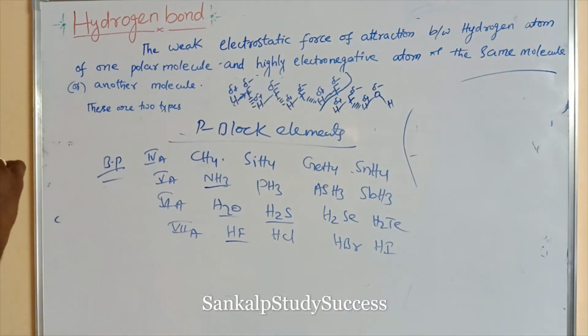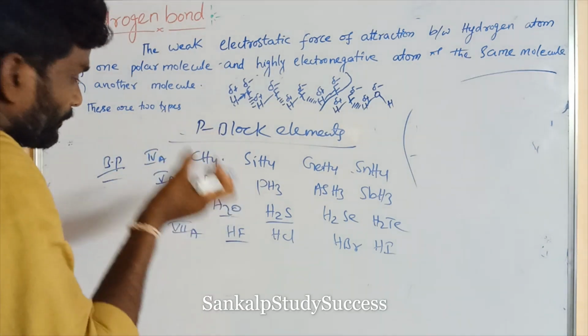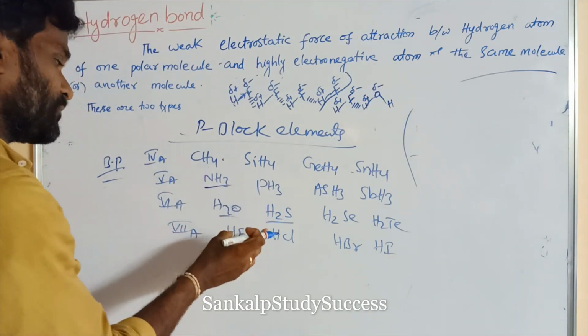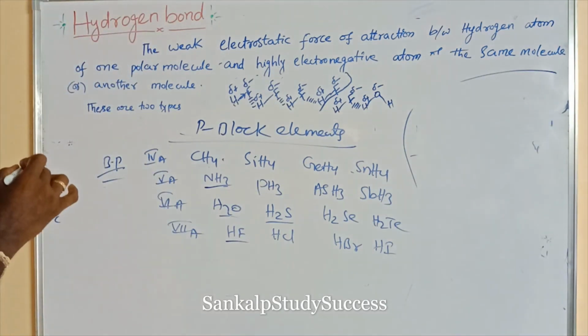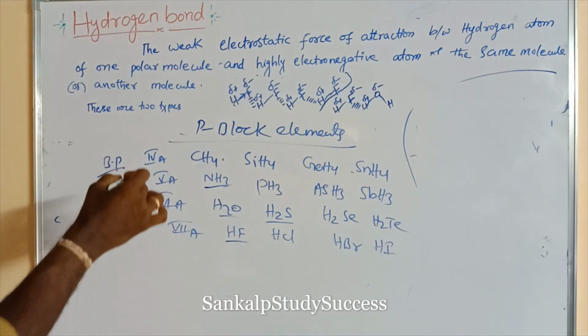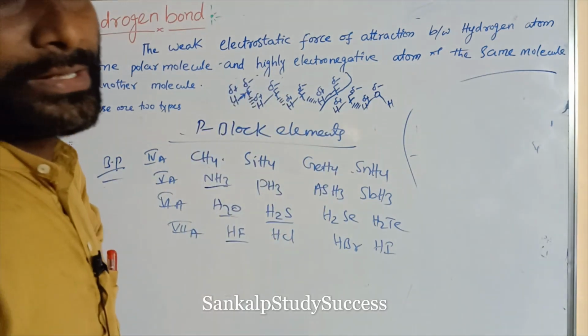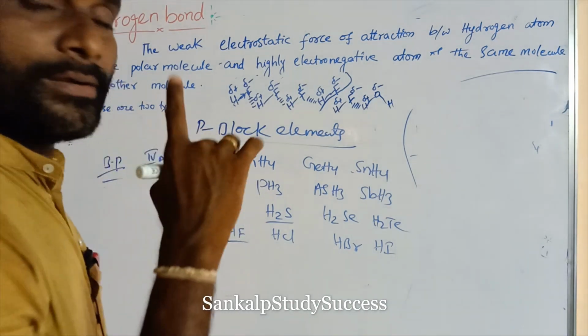Which liquids can form a hydrogen bond, those have more boiling point. So the boiling point varies with hydrogen bonding and molecular weight.